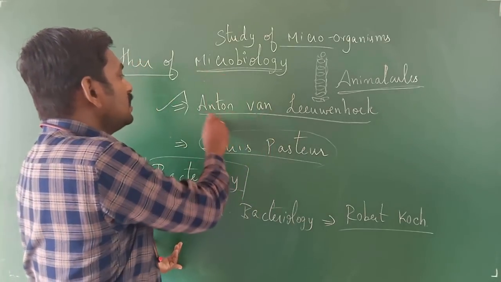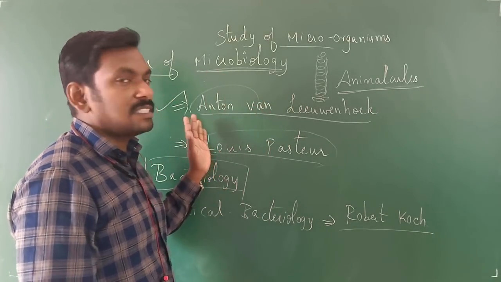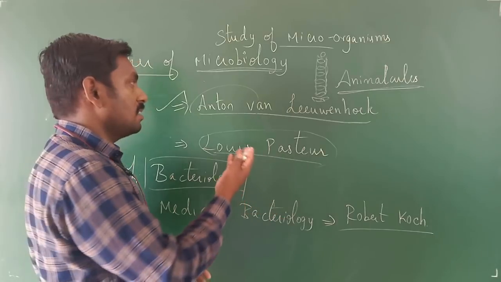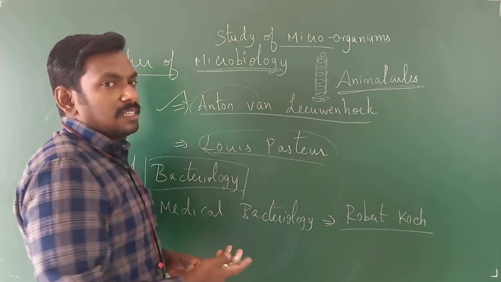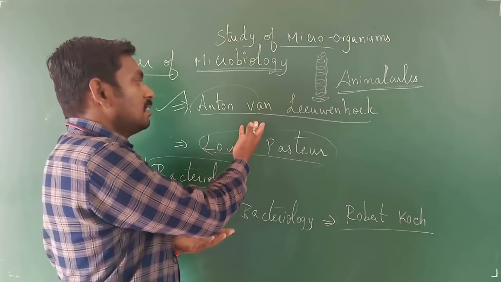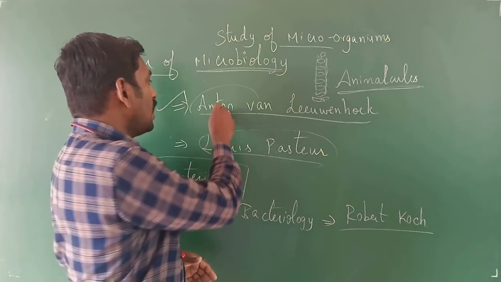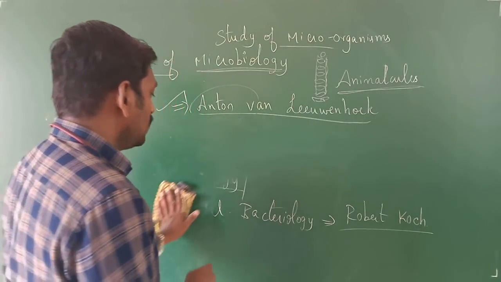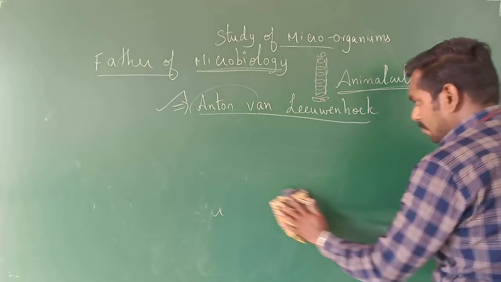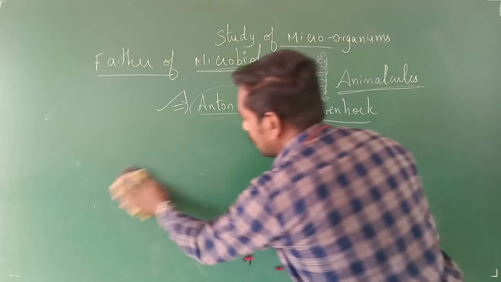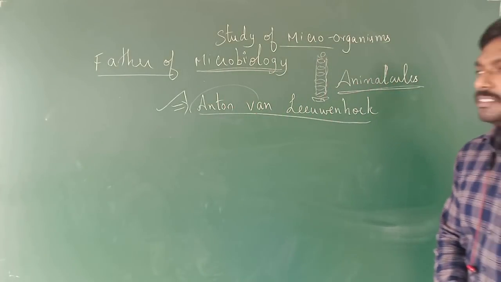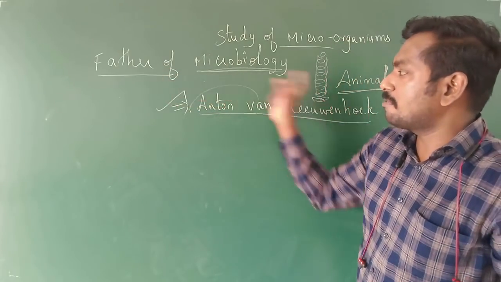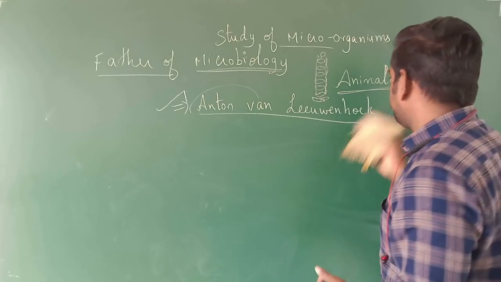So the father of microbiology is Anton van Leeuwenhoek, because in the 16th century itself, he saw various microorganisms present in soil, air, saliva, everything he has seen, right? So Anton van Leeuwenhoek is called the father of microbiology. So don't confuse, right? Louis Pasteur is regarded as the father of bacteriology rather than microbiology. So he is also called the father of modern microbiology. So you should not confuse. The father of microbiology is Anton van Leeuwenhoek.